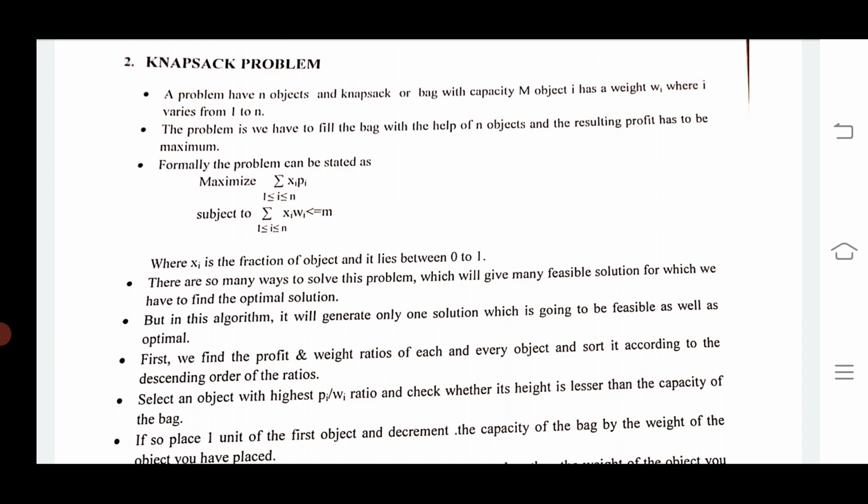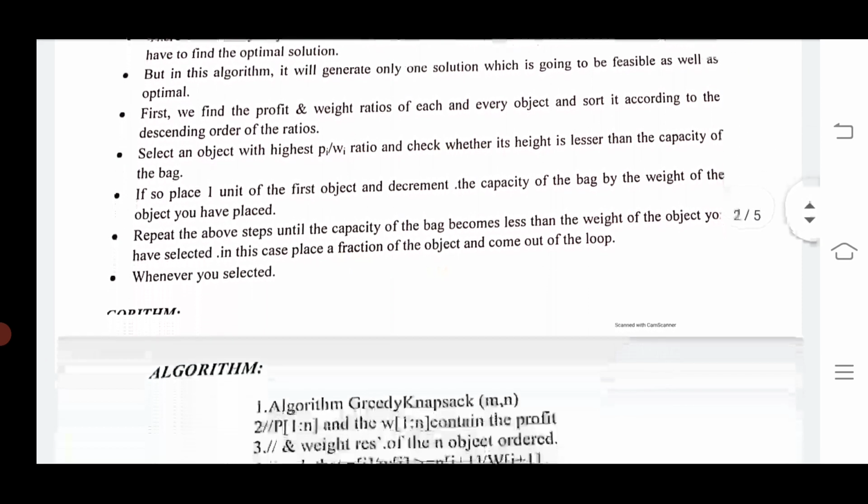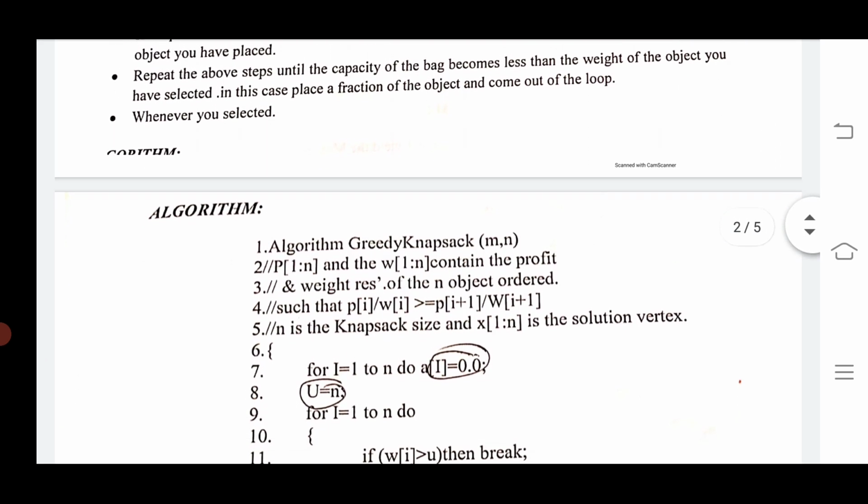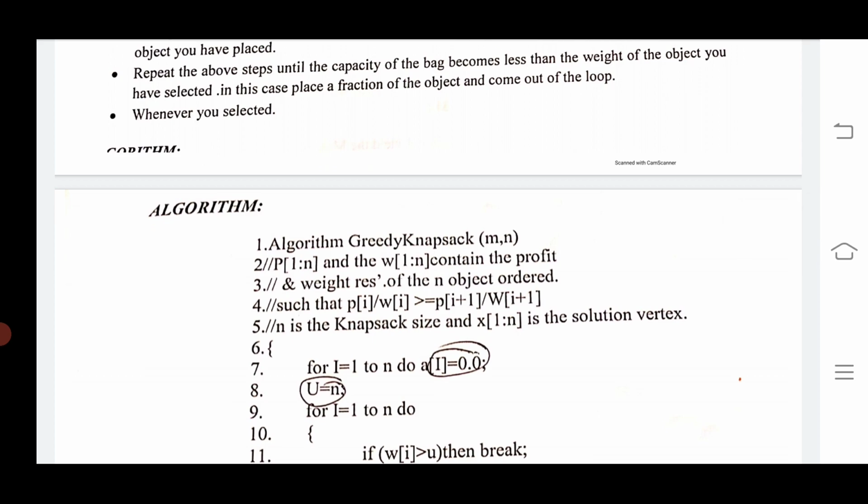Place 1 unit of the object and decrement the capacity of the bag by the weight of the object placed, and then repeat the above steps until the capacity of the bag becomes less than the weight of the object selected. In this case, place a fraction of the object and come out of the loop.